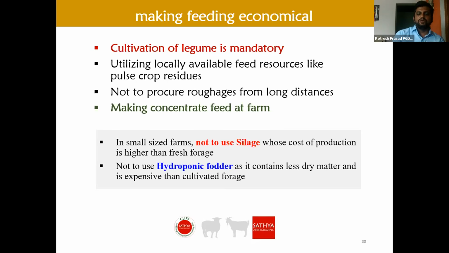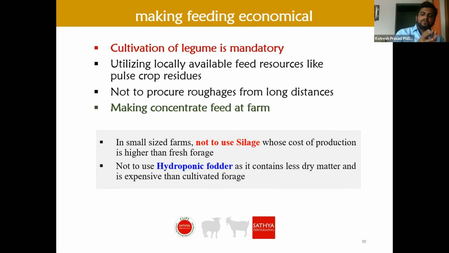That can be done using locally available ingredients, locally available roughage residues, and also legumes. In the case of a small sized farm, we must not use silage whose cost of production is higher than fresh forages. That is very true. Silage production costs more than cultivating a green cereal and legume crop together. In small size farms, it is nearly 600 to 700 rupees per quintal, the silage cost at which they are selling in the field in this area.